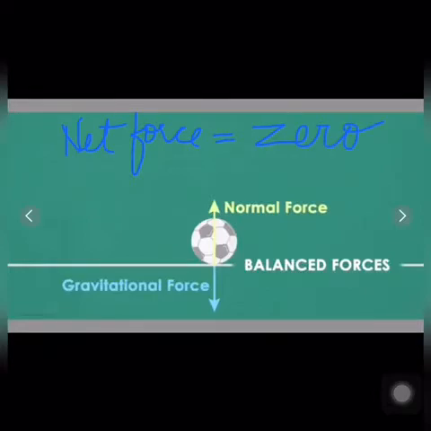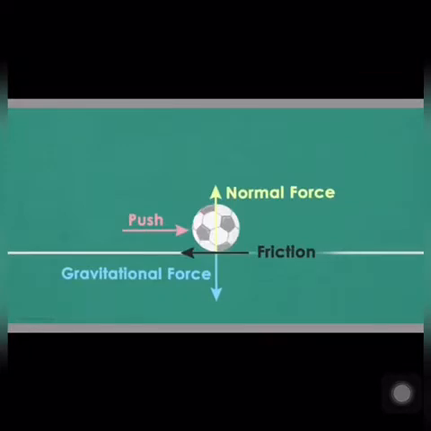So, what do you understand here? Just because the forces are acting on an object does not imply that object will move. Therefore, for an object to move, there has to be some net force. So, in case of balanced forces, the net force is zero. And for an object to move, there should be some kind of net force. Now, for the ball to move, there has to be some unbalanced force acting on it.